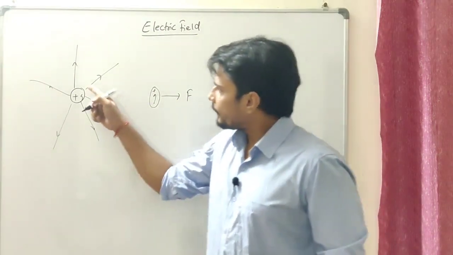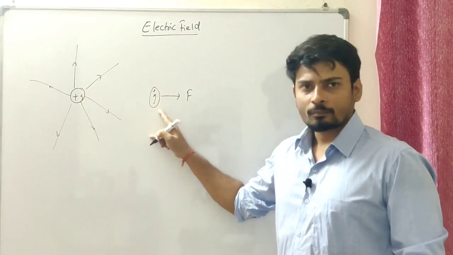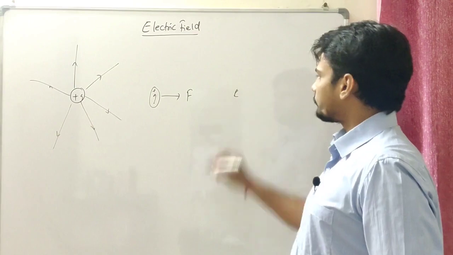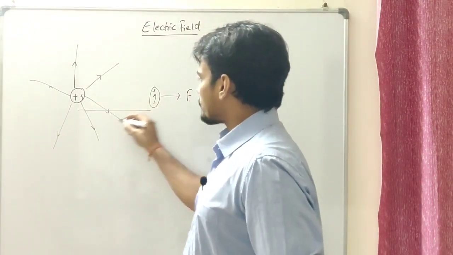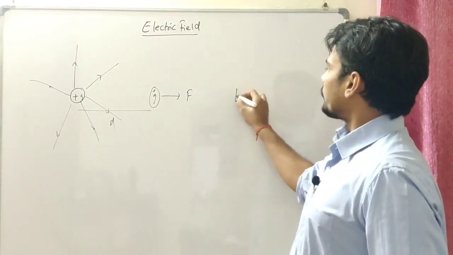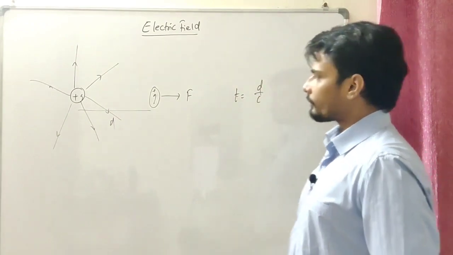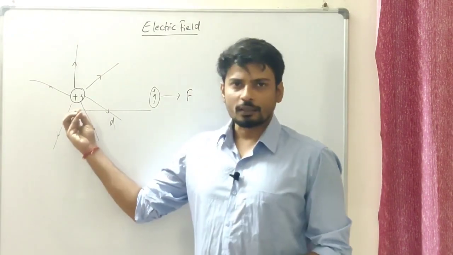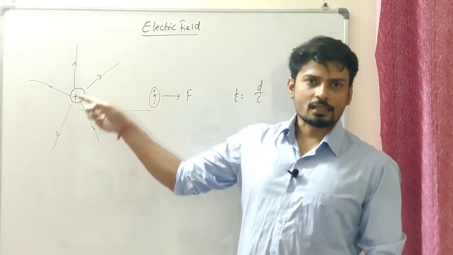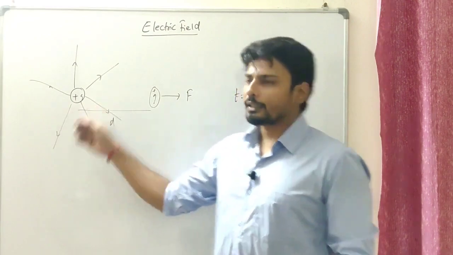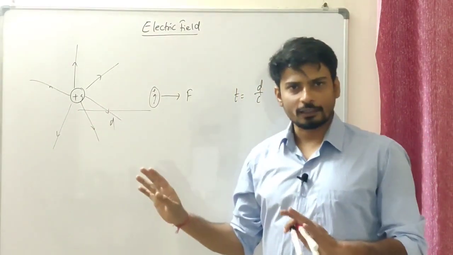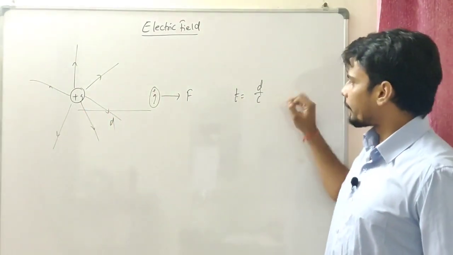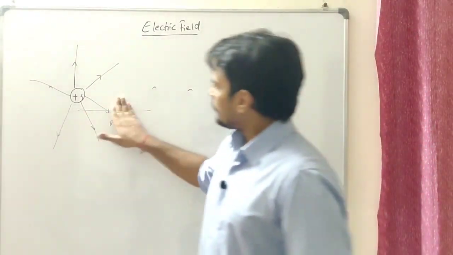Yeah, so these lines of field have propagated to this charge, and the velocity of the propagation should be equal to, let's suppose, c. Let's assume that the distance is d, then the time taken would be d by c. So one thing I want to make clear to all of you: the moment I have a charge over here, this will not feel its presence. It will feel its presence only after this much time. Fair enough? So the propagation of the wave is happening with the speed of light. That's a basic thing.